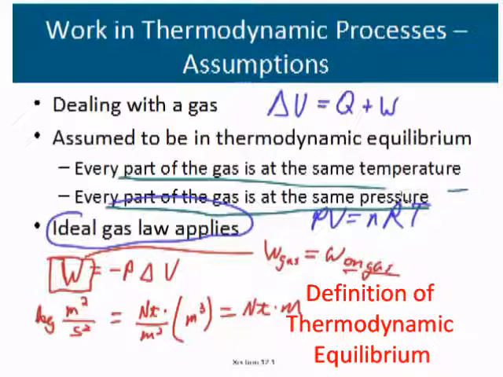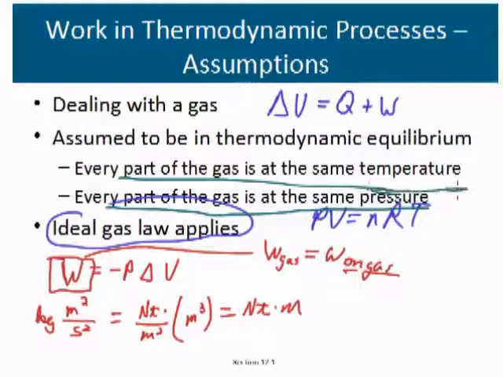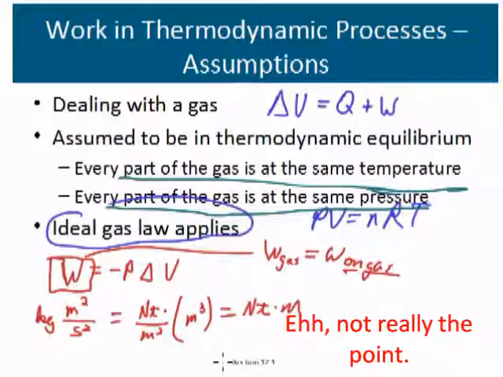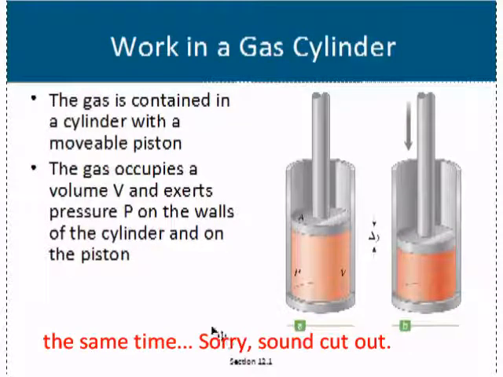So this puts a constraint on how fast the reaction we're talking about is occurring. Our modeling of combustion, for instance, might be a little bit flawed because we'll be assuming that all of the gas ignites at the same time.